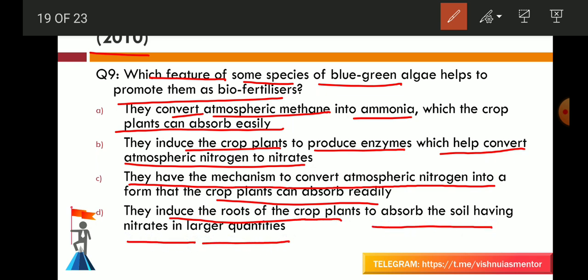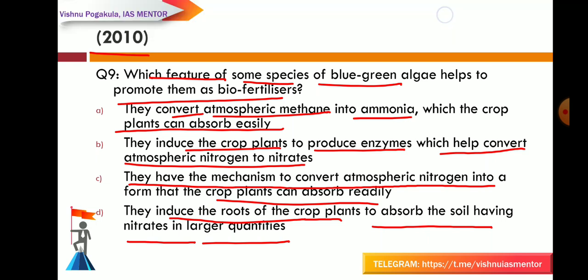Okay, first option they are saying they convert the atmospheric methane into ammonia. Second, they induce the crop plants to produce enzymes. Third option, they have the mechanism to convert the atmospheric nitrogen into the form that the crops can absorb. And the fourth option is they induce the roots of crop plants to absorb the soil having nitrates in large quantities.